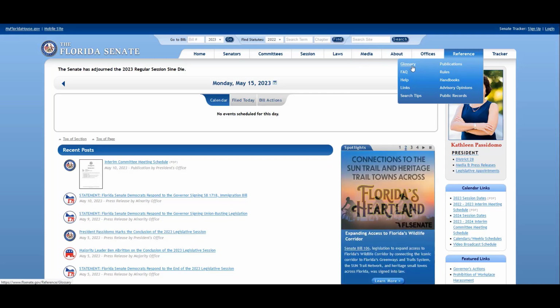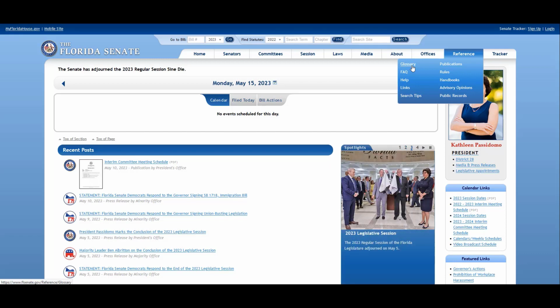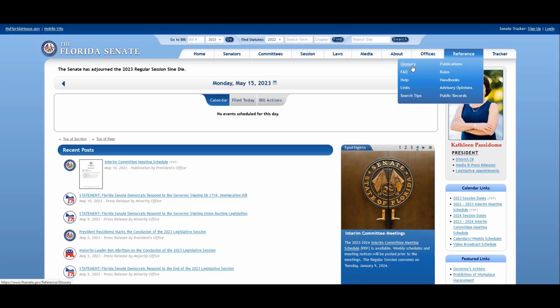So if maybe you don't remember which is the final version of the bill that is sent to the governor for signing, is it enrolled? Is it engrossed? What is it? You could look in the glossary and it's going to tell you. Or if you are confused by the plethora of abbreviations that they use, you could use the glossary to see what that abbreviation actually means.